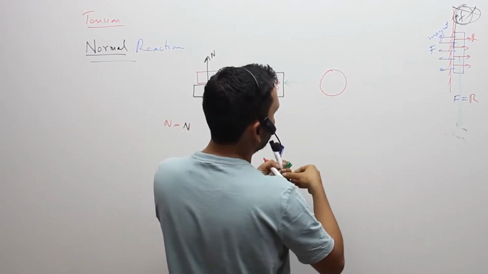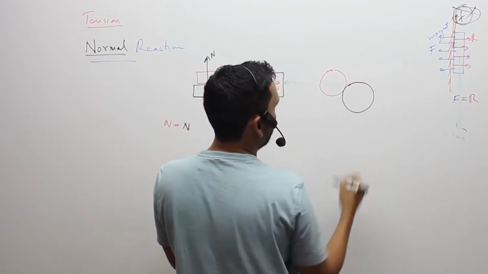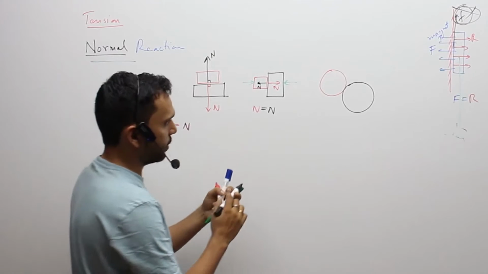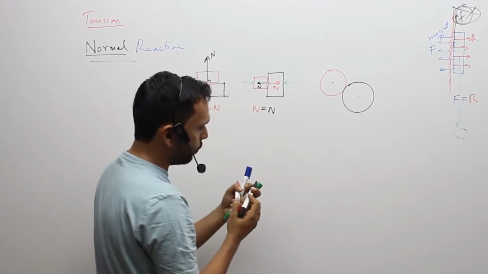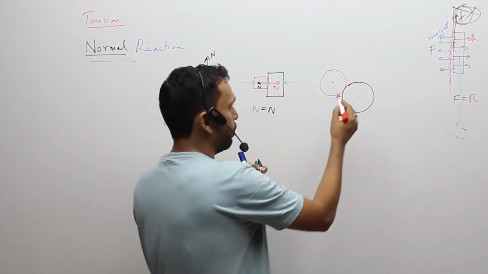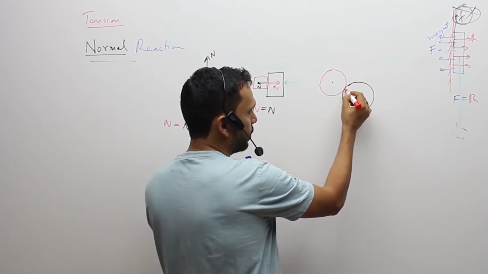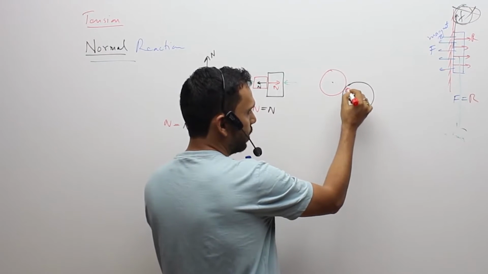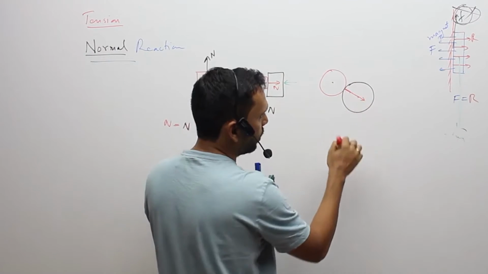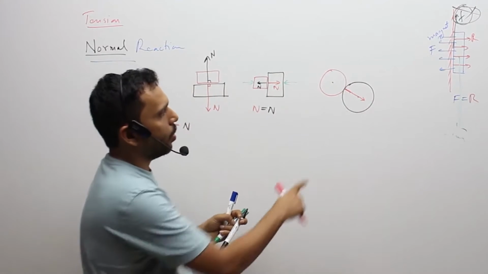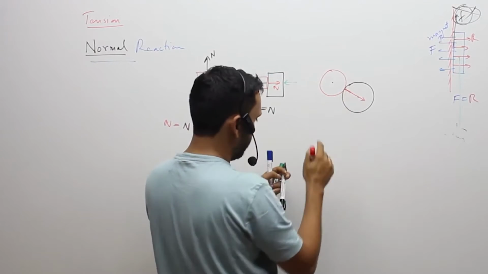So another case would be, if I have a sphere which is getting pushed on, or a disc maybe, which is getting pushed on to another sphere or disc, that's the center. So this is the point of contact. Wherever the point of contact will be, you'll have action reaction force. So the black body is going to push the red body, and the red body is going to push the black body, and this force, where will it pass from? Here. Put a quick comment over here. It is going to pass through the center of the other body.